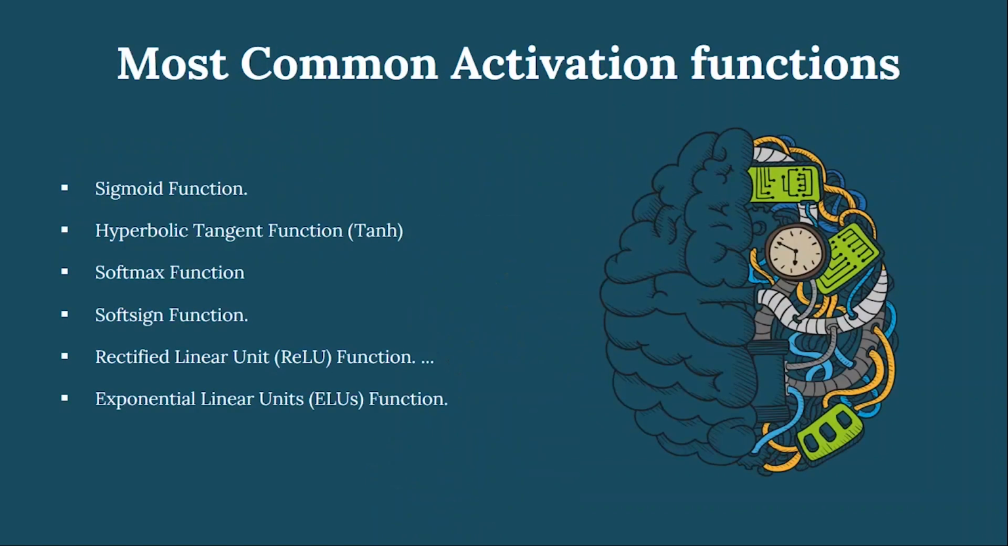Now let's have a look at the most common activation functions we have. We use the sigmoid function, the hyperbolic tangent function, that is known as tanh. We use the softmax function, the softsign function, and we also use the rectified linear unit, that is known as ReLU. And lastly, we use the exponential linear unit, that is ELU.